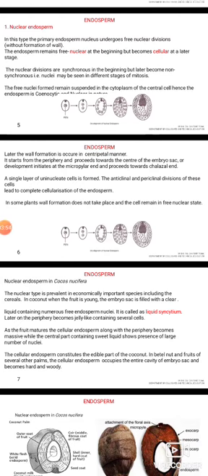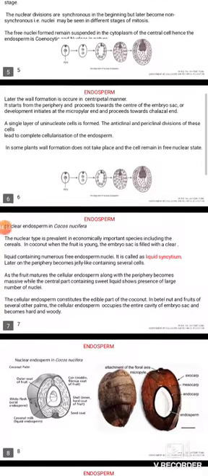Later, the wall formation occurs in a centripetal manner. It starts from the periphery and proceeds towards the center of the embryo sac, or the development initiates at the micropylar end and proceeds towards the chalazal end.